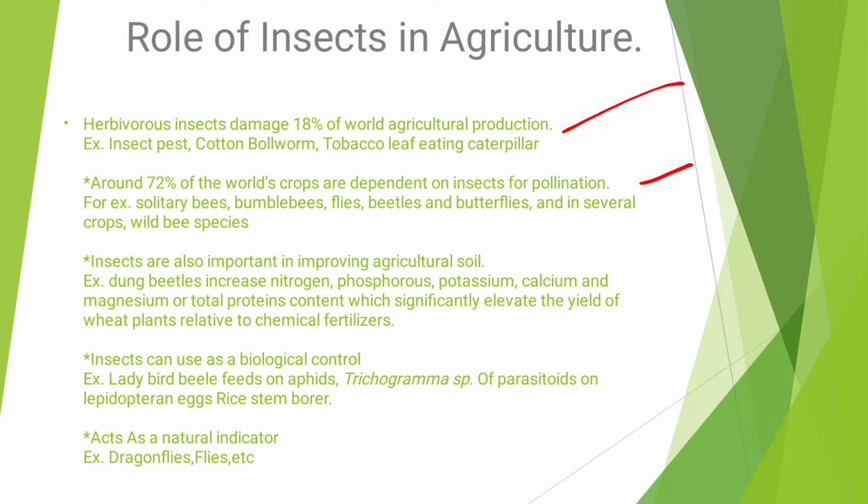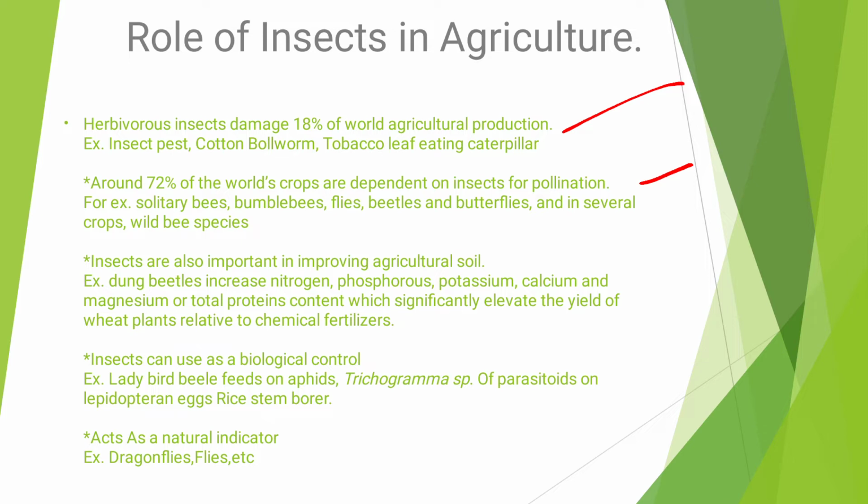Pollination is the best process for food production, so insects with the pollination property are very useful. Examples are solitary bees, bumblebees and honeybees. Simply, honeybees are very important for pollination.